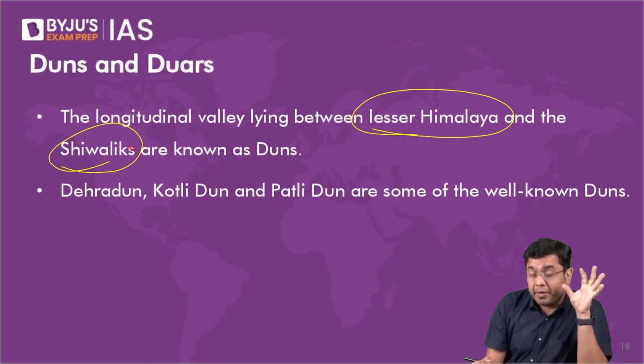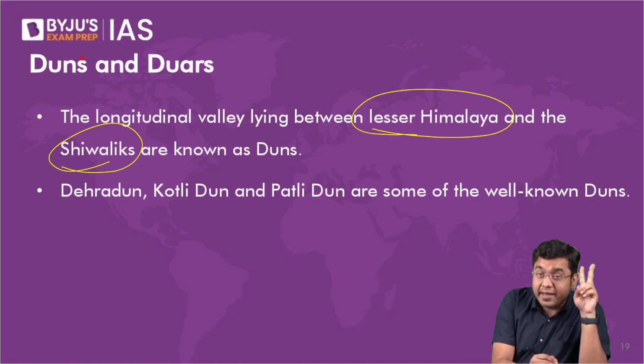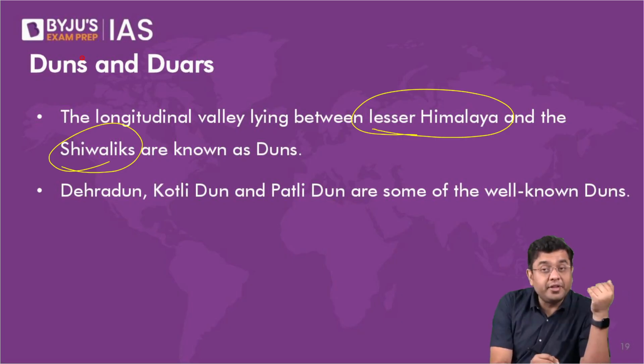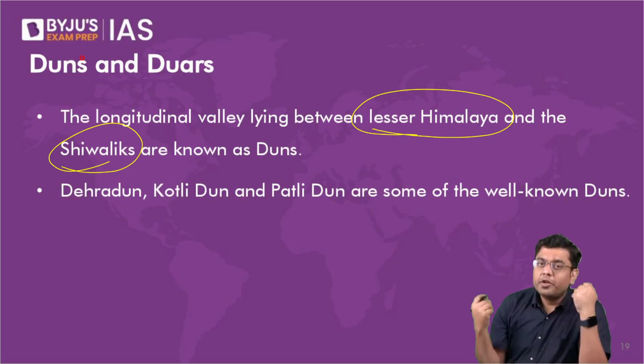Now, before you start getting confused, both of them are the same feature. Both dunes and duars, they represent the same kind of geographical feature. The geographical feature, when it exists or exhibits itself in the region of Western Himalayas, it is referred to as dune. When this geographical feature exhibits itself in the region of Eastern Himalayas, it is referred to as duars.